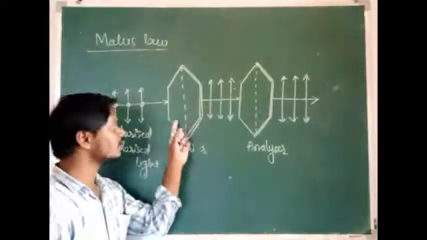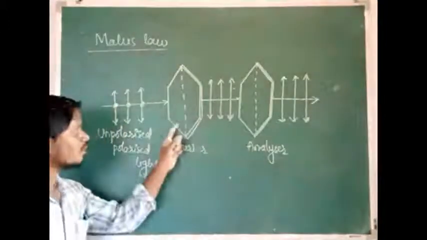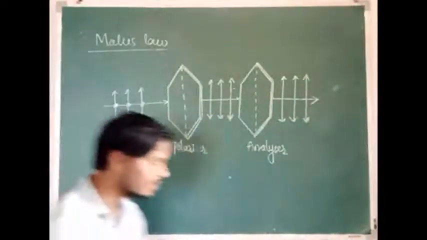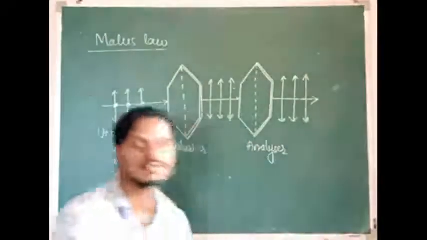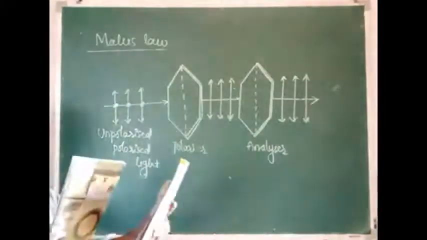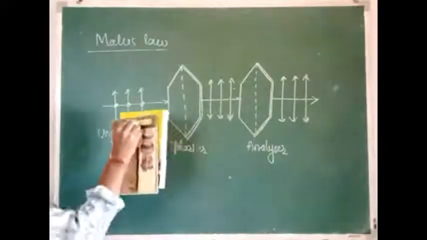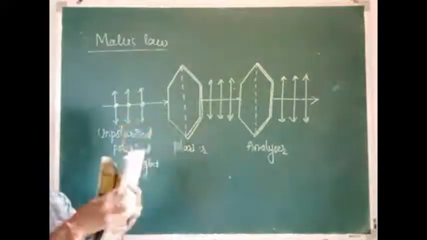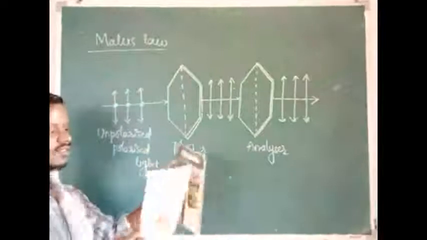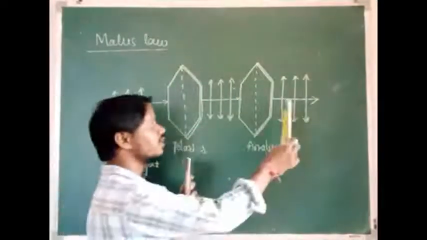And these two Polaroids are called parallel Polaroids. Why are these two called parallel Polaroids here? Because the transmission axes of both Polaroids are parallel to each other. Let us assume these two are the Polaroids. This is a polarizer and this is an analyzer, and this is the transmission axis of the polarizer and this is the transmission axis of the analyzer.